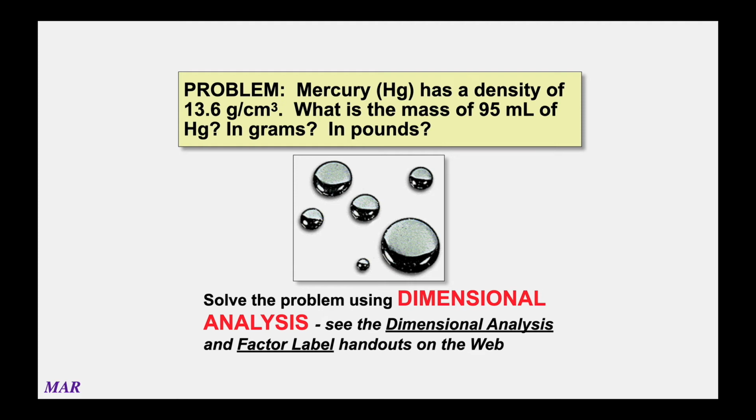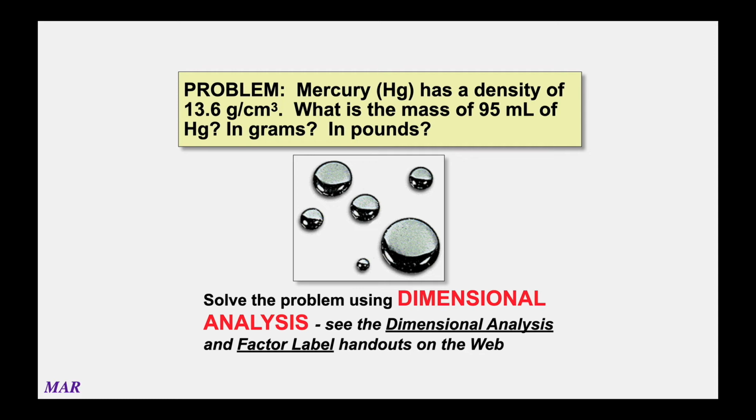And if you're going to do problems like this, and like most problems in chemistry, you're going to use this process called dimensional analysis. And dimensional analysis, which is sometimes called factor label, just means that you're starting with some kind of unit and you're converting it to a new kind of unit. And along the way, you need a conversion factor. You need to know what you're starting with, and you need to know what you're ending with.